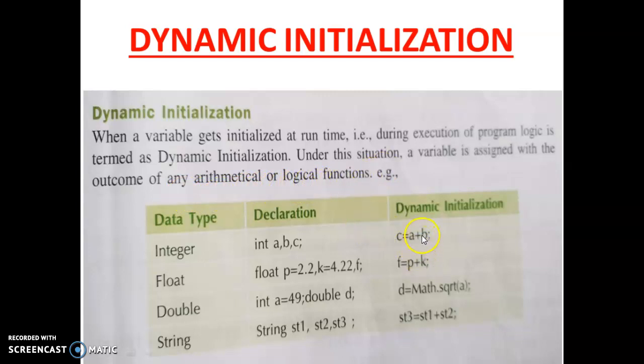Like this, suppose a and b are initialized first and then c gets initialized when the program is running, during execution of the program. So this is dynamic initialization.